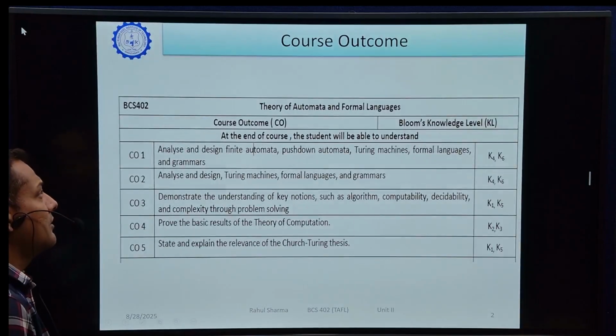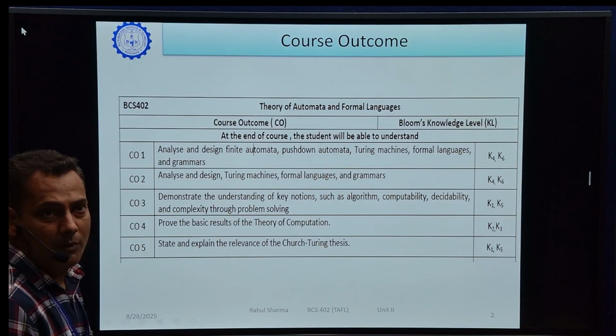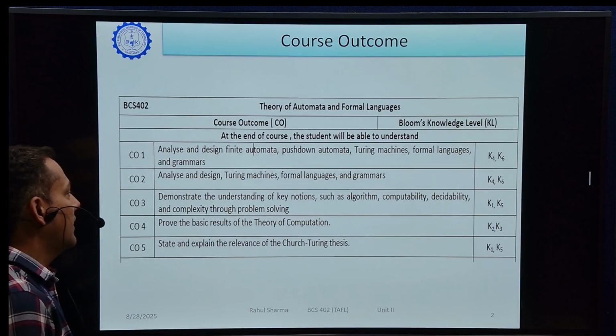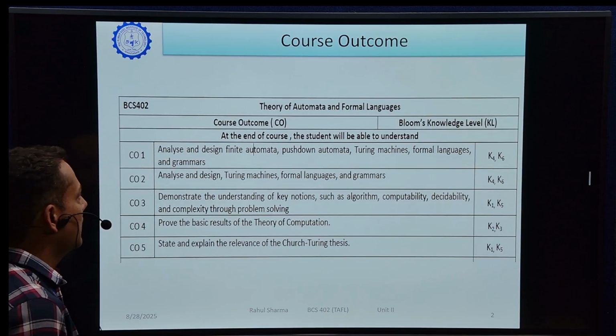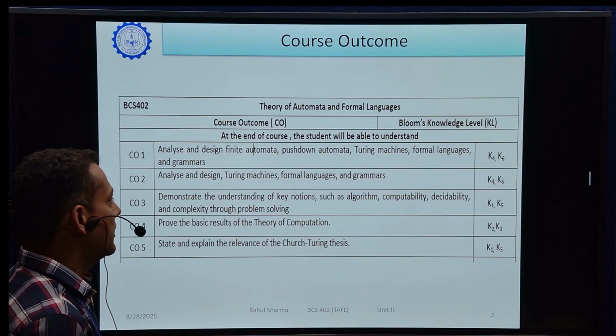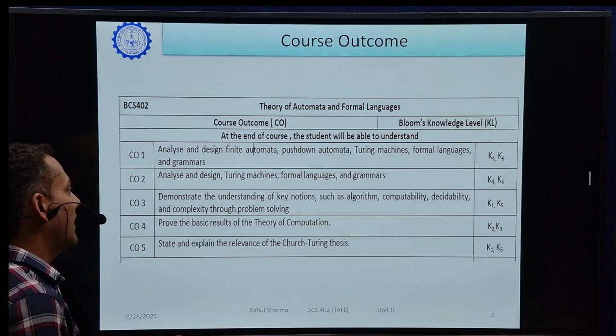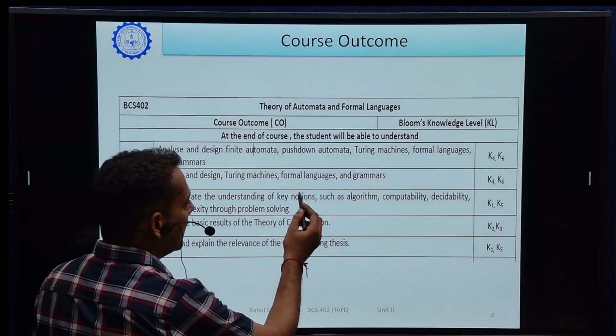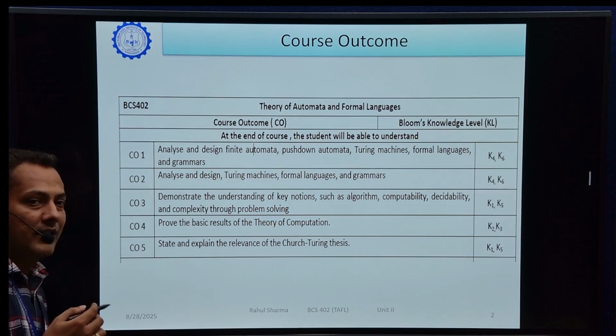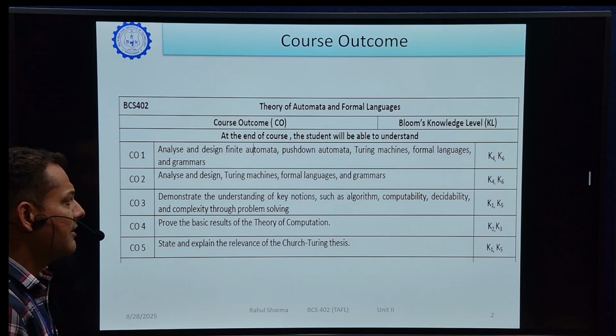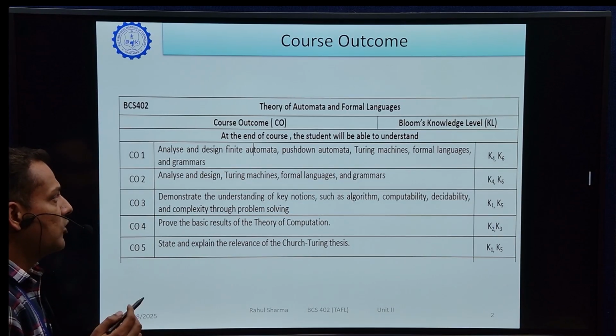So these are the course outcomes of the theory of automata and formal languages. As you all know, 5 COs are given by the university. In today's lecture we will cover CO2, in which we will analyze formal languages and how we will design a regular expression for a formal language, that is, a regular language. So now come to the topic.